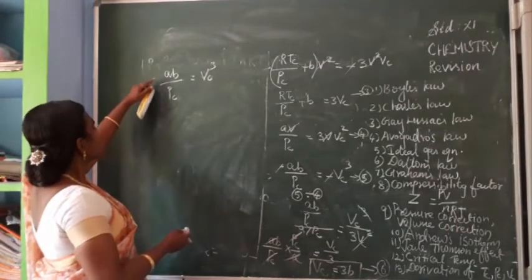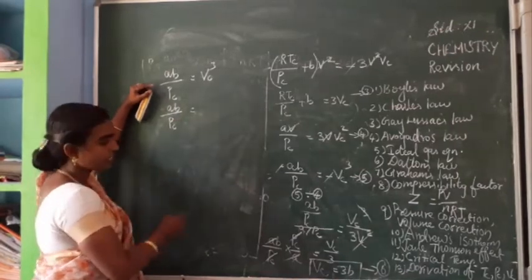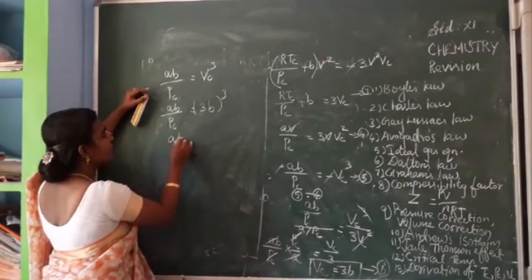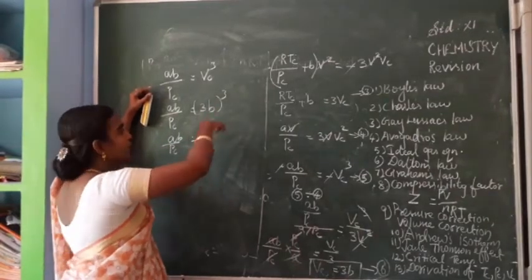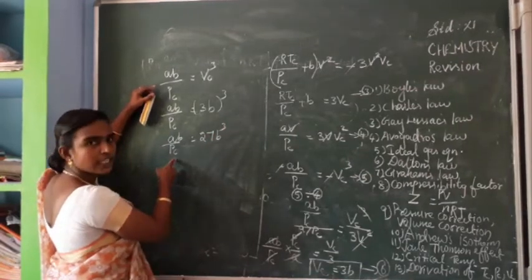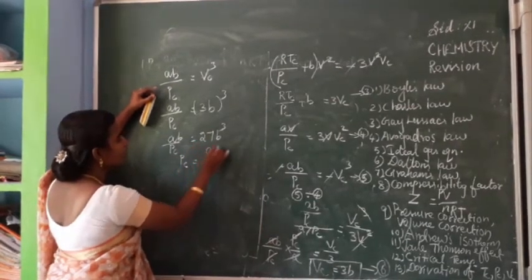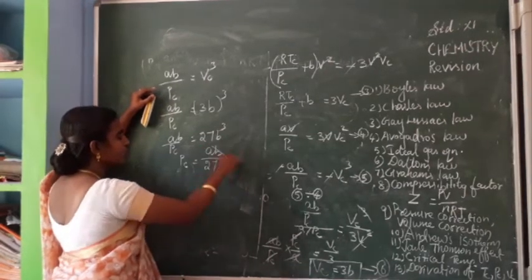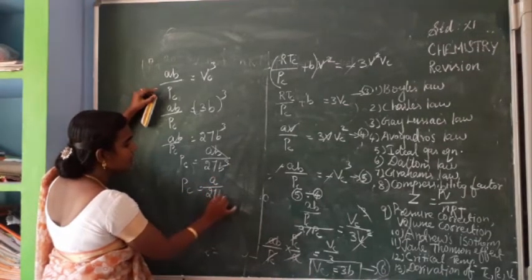Okay. So AB divided by PC is equal to Vc cube. Okay. So see that AB divided by PC is equal to Vc. What's the value? 3B, isn't it? So (3B) whole cube. So AB by PC is equal to 3 cube, that is 9 into 3, that is 27, isn't it? 27B cube. So what we have to find out is PC. So rearrange the equation. PC is equal to AB divided by 27B cube. So when you cancel this B and this B, PC is equal to A by 27B square.